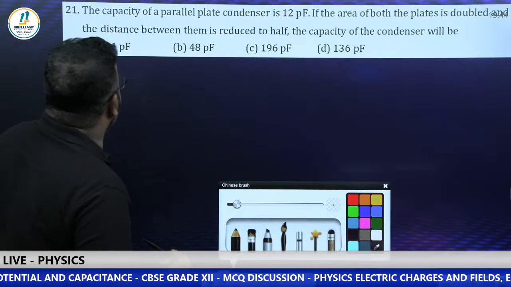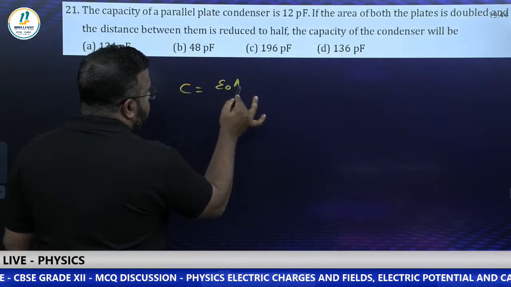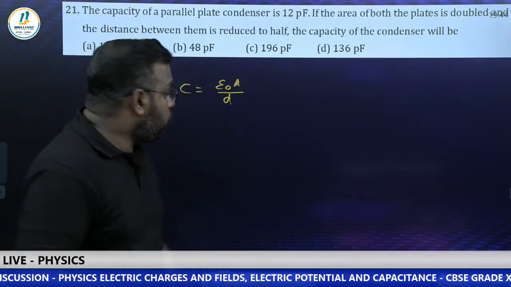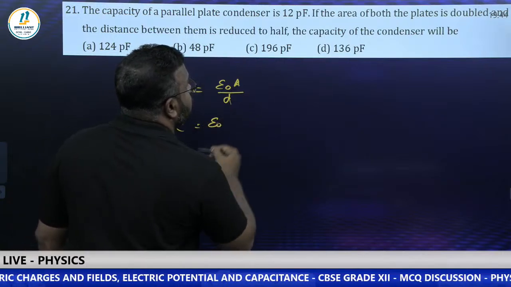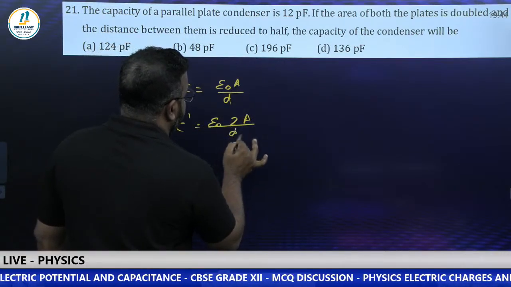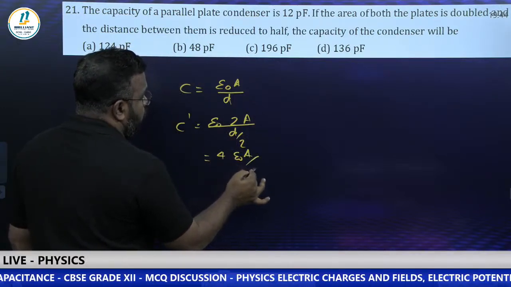Area of both the plates is doubled and distance between is halved. So just recall the formula. C is equal to what? Epsilon naught A by D. This is the capacitance formula, right? Now new capacitance. Epsilon naught into plate area is doubled, 2A. Distance is reduced to half, so D by 2. So this 2 will go, we get 4 epsilon naught A by D, isn't it?